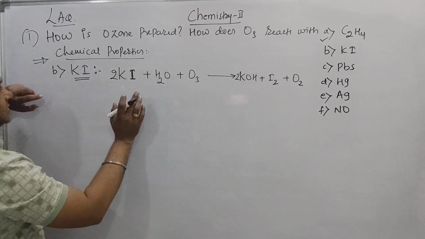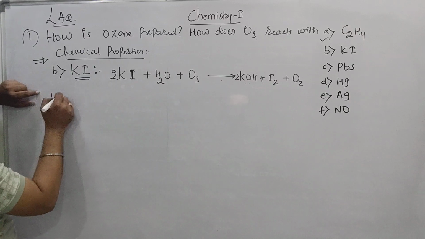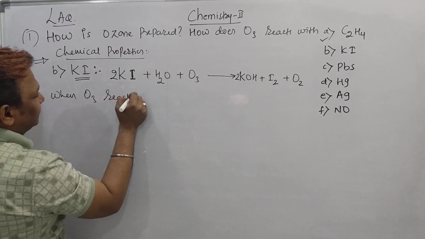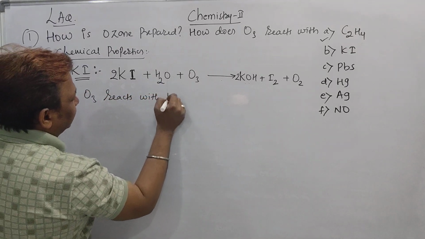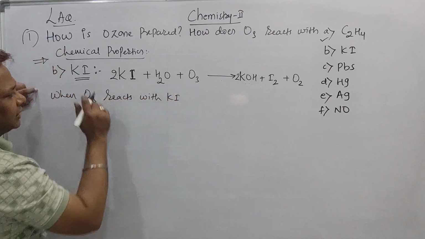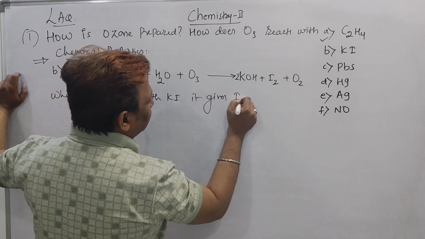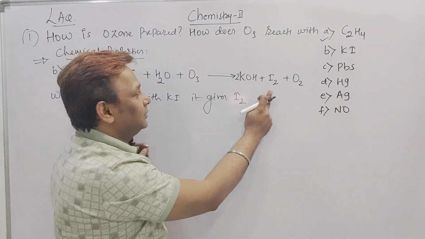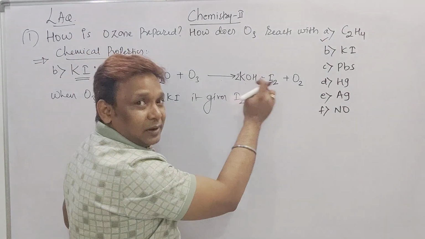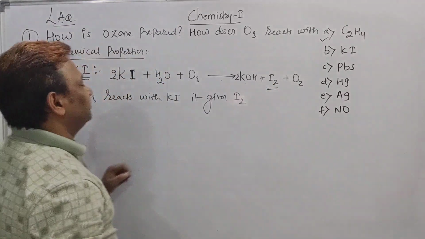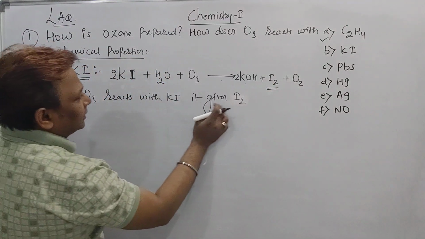Now how to write the statement? See, statement how to say. When ozone reacts with KI, it gives iodine. This is the important byproduct, beta. Don't say it gives KOH plus I2 plus ozone. No. The important byproduct is I2. When ozone reacts with KI, it gives iodine.